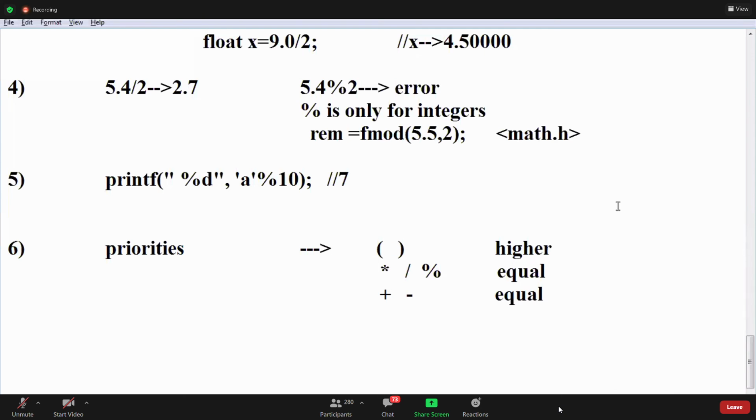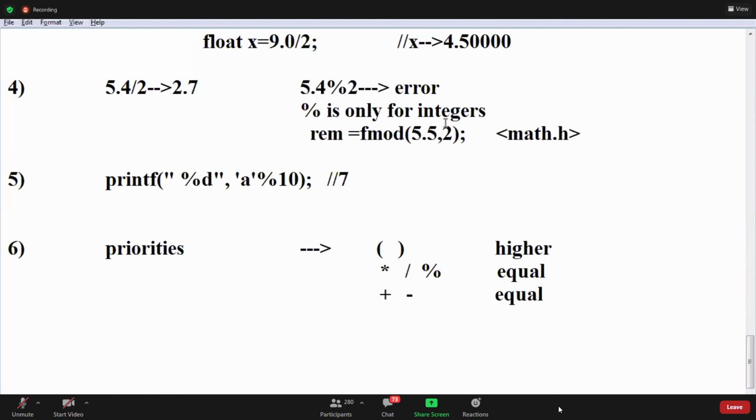Are you talking about the power function in math.h? We are not discussing functions, man.